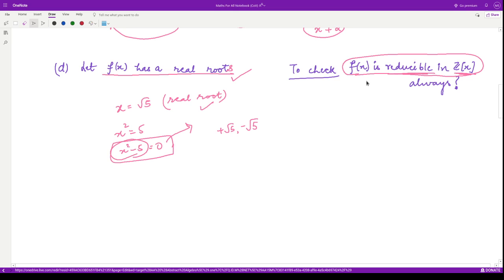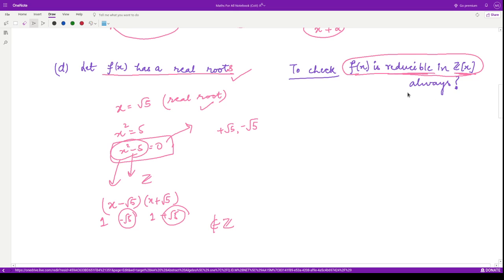Second thing, we are looking for a polynomial which is not reducible in Z[x]. Now, can you reduce this polynomial whose coefficients are present in the set of integers? I guess no, because you can only write this polynomial as x minus square root of 5 and x plus square root of 5, and here the coefficients, minus square root of 5 and plus square root of 5, do not belong to the set of integers.